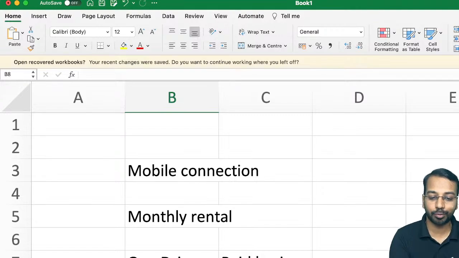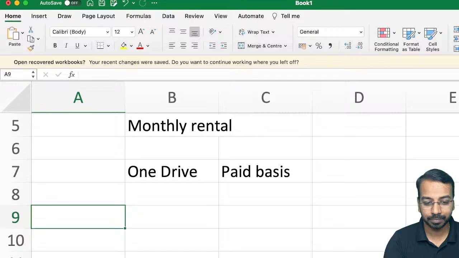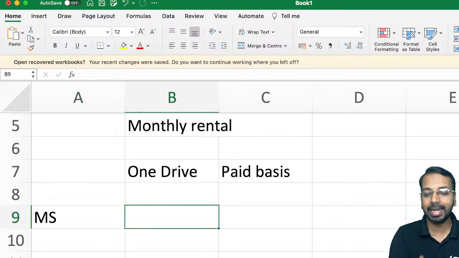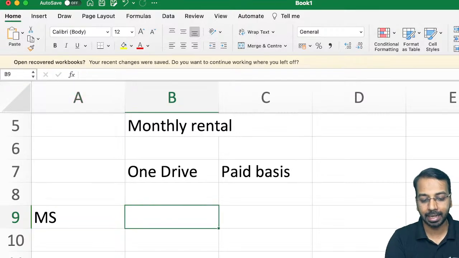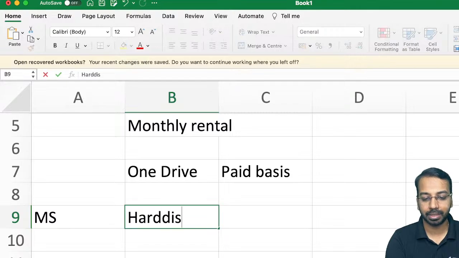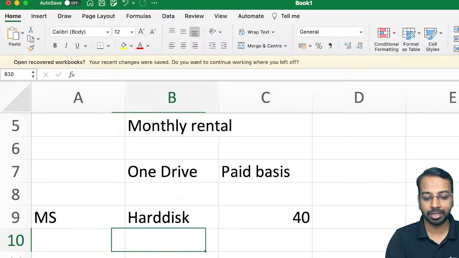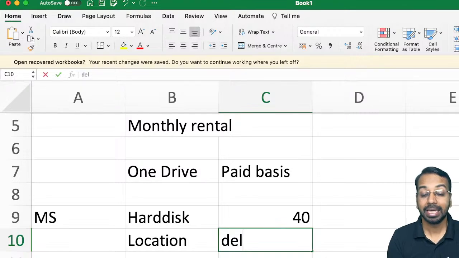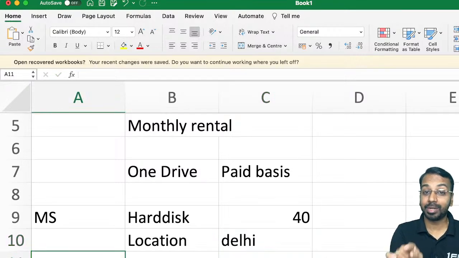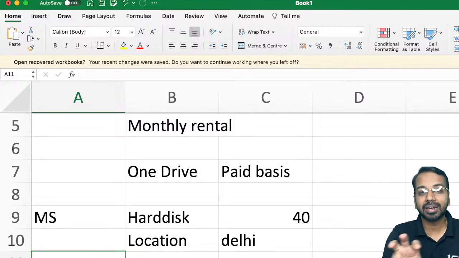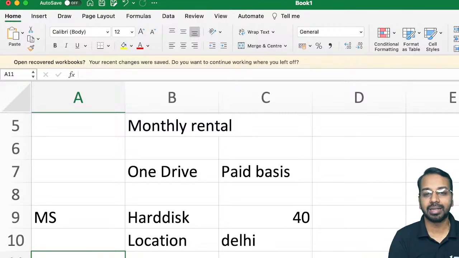So in what case would it become an identified asset? I tell Microsoft, boss, my data should be stored in hard disk number 40 at location Delhi. If I am giving this instruction and then I tell Microsoft, boss, you cannot have any other customer's data in this particular hard disk, in this particular location, in this particular server, then I can say it is an identified asset.